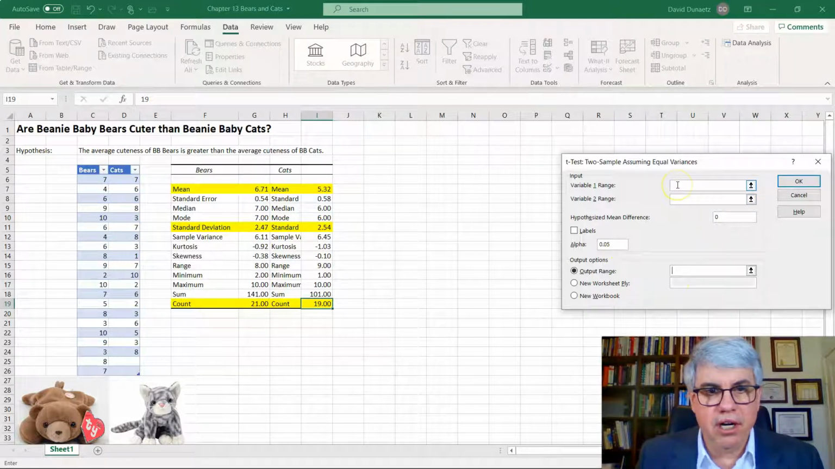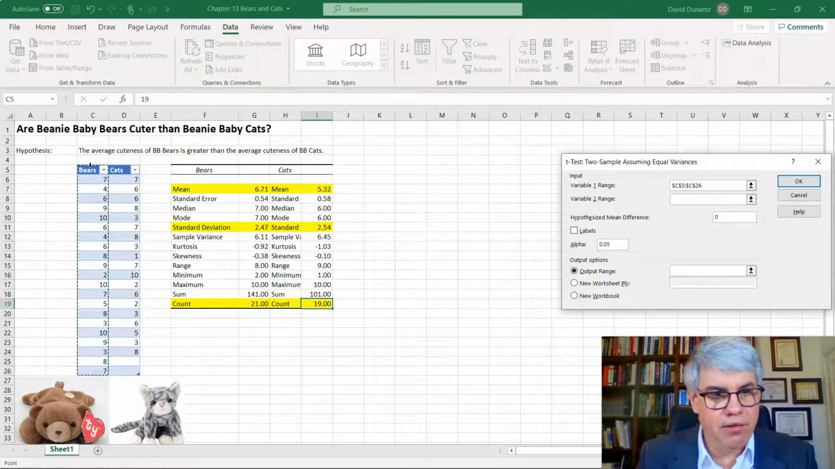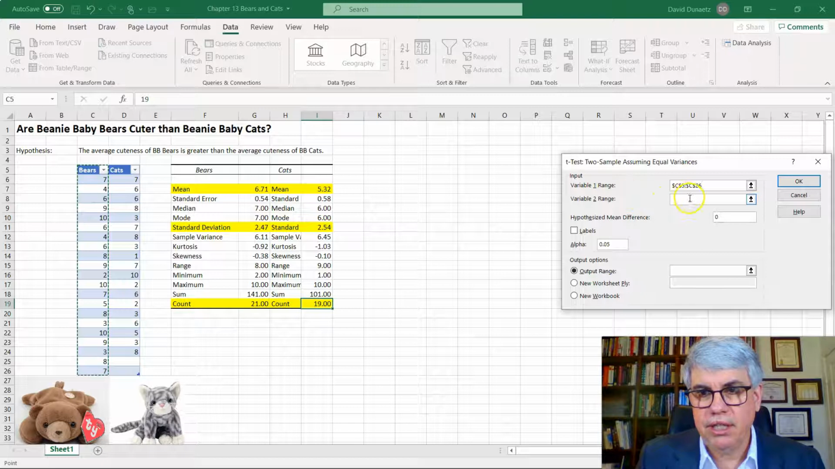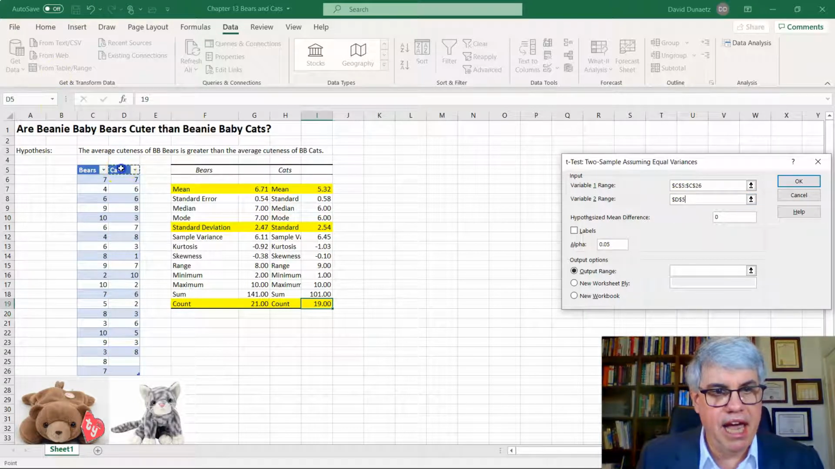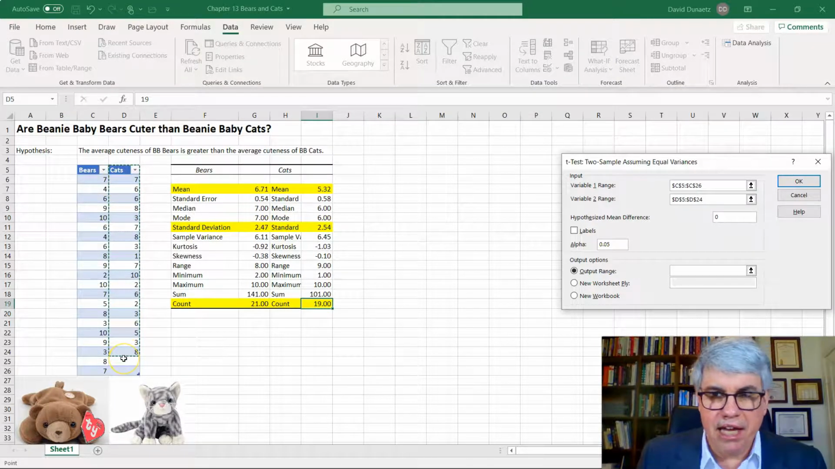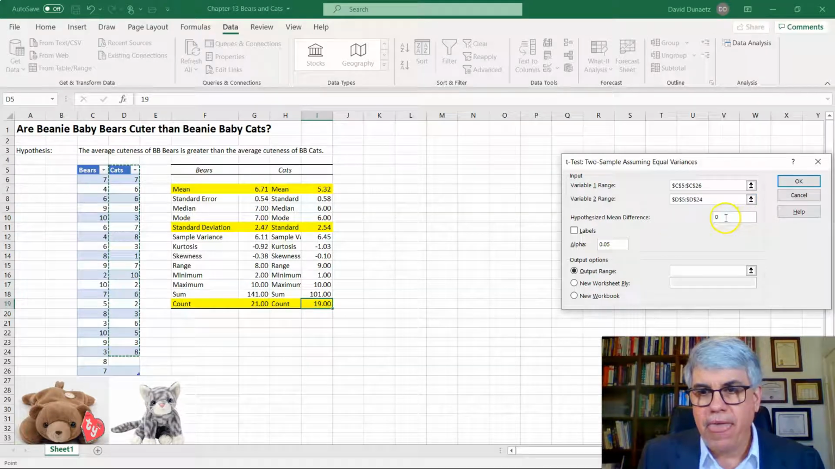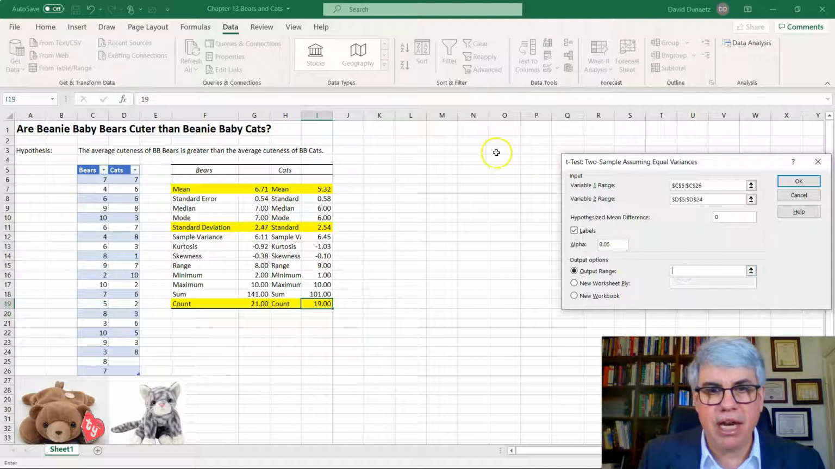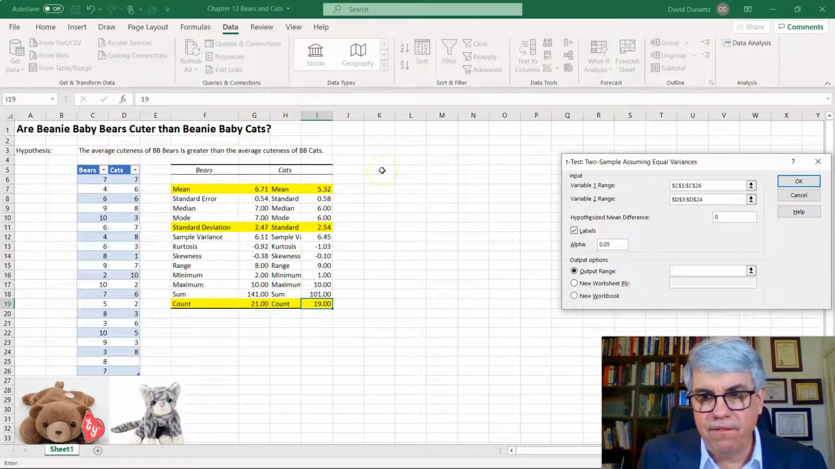So the first variable is going to be the bears. So I'm going to go from C5 down to C26. The second variable is going to be the cats. Control Shift. Now, we've got fewer cats, but that's fine. So we'll go to D5 to D24. The hypothesized mean difference is 0. We've got labels in the first row, and the output range I'm going to put at K5,